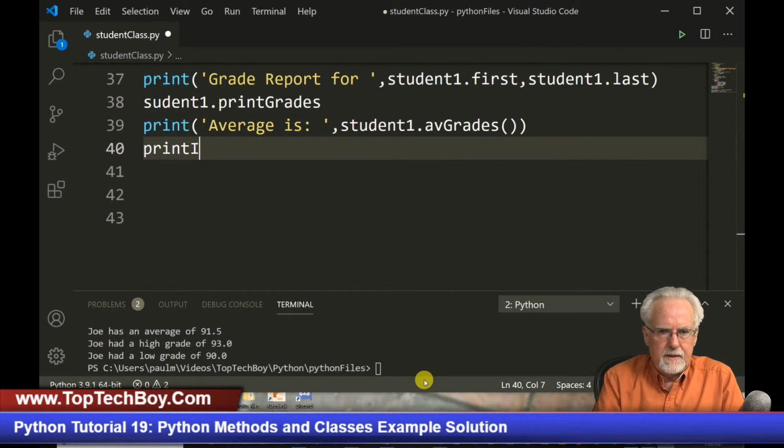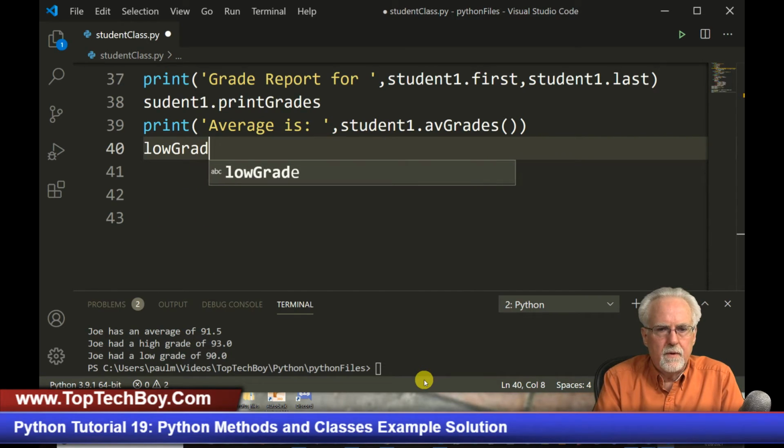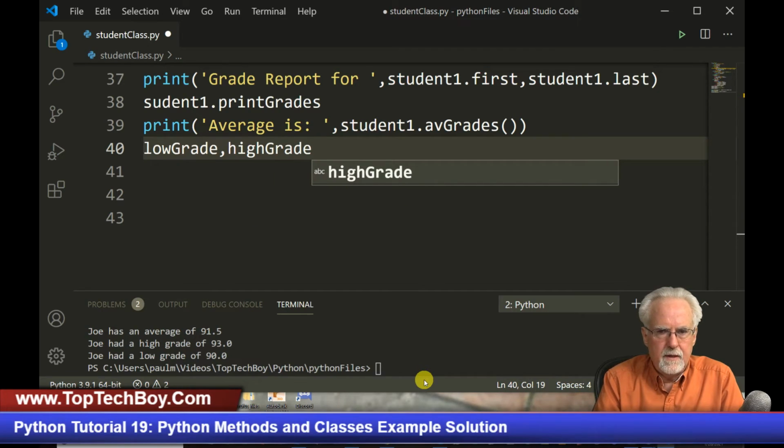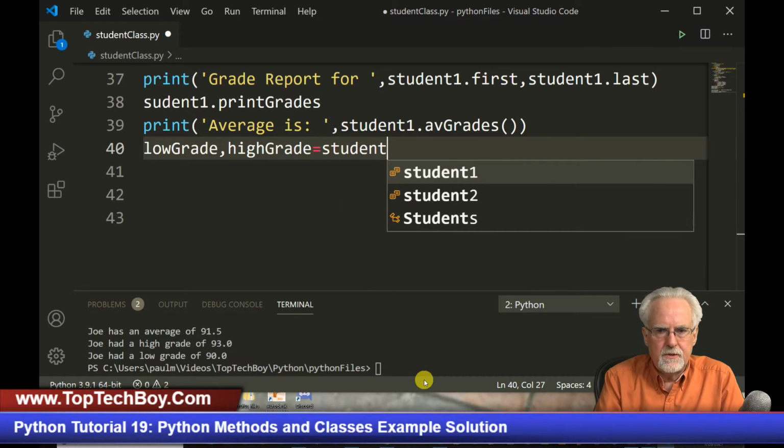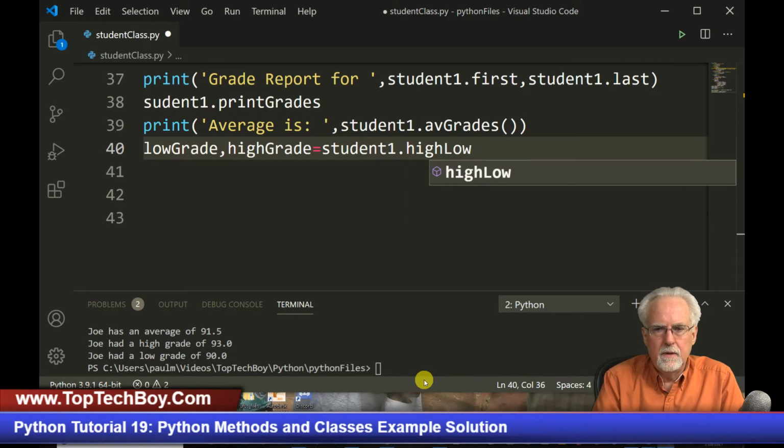And now I need to call that high grade, so I will say low grade, comma, high grade is equal to, and that's student 1 dot low high.